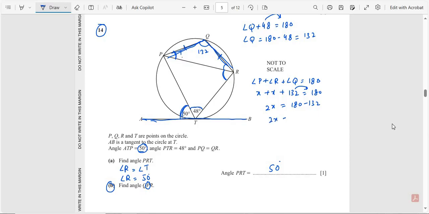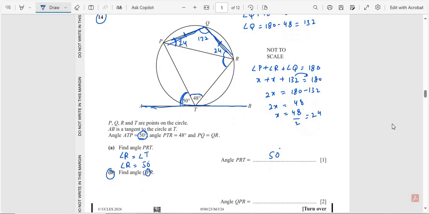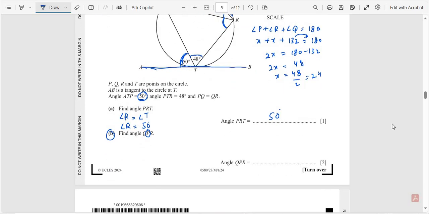So 2x is equal to 48. Divided by 2, x is equal to 24. So this angle is equal to 24 and this angle is also equal to 24. So the angle PQR is equal to 24.